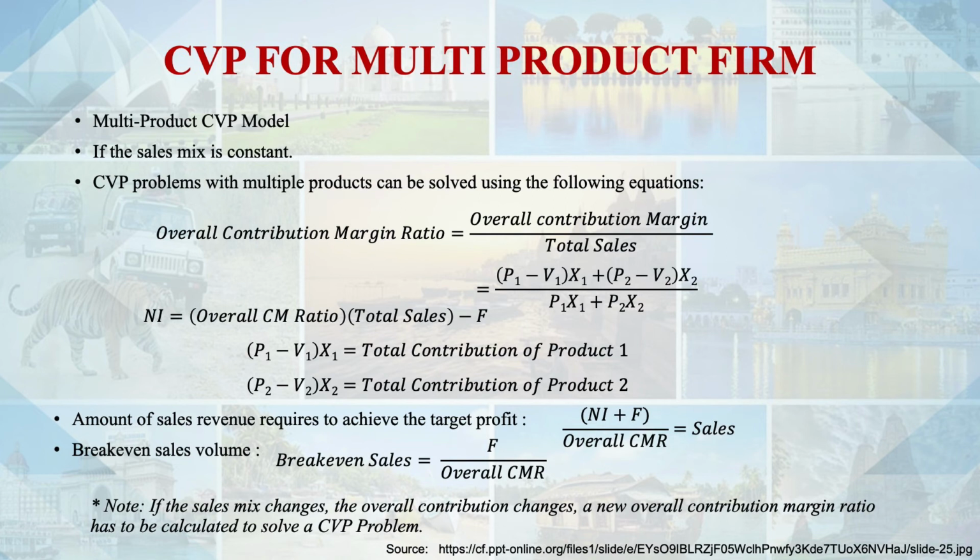The world is complex, and no service provider offers only one type of service. So we need to identify which service gives more contribution in revenue and which gives less, and when we mix those services, what the product mix, the CVP, and the break-even point will be.